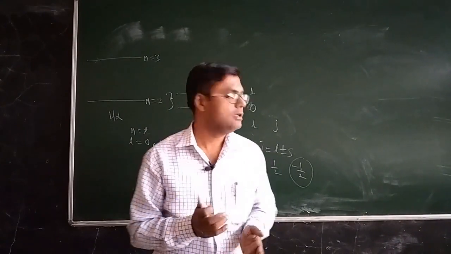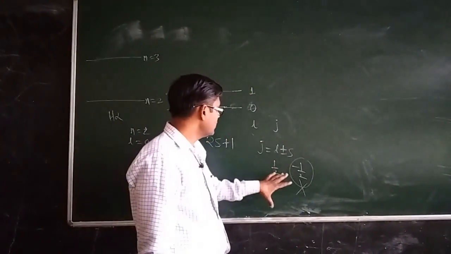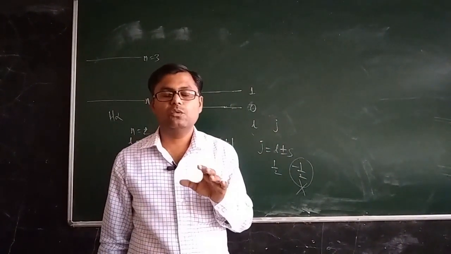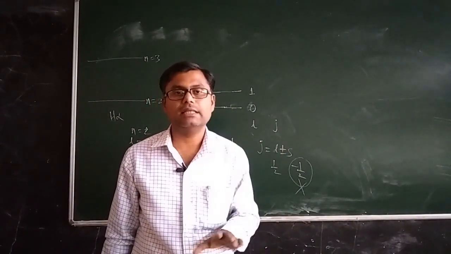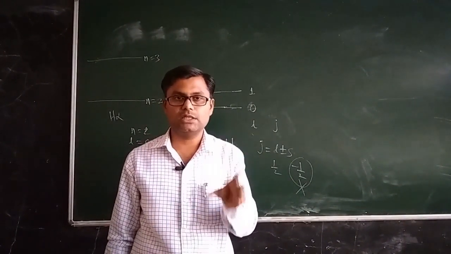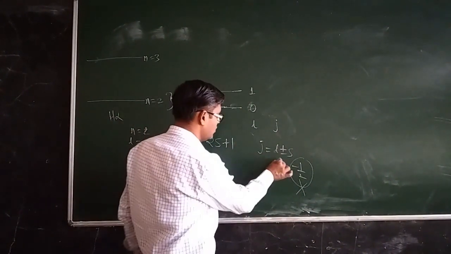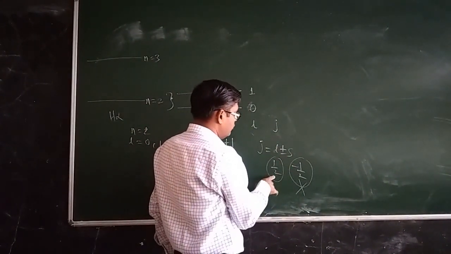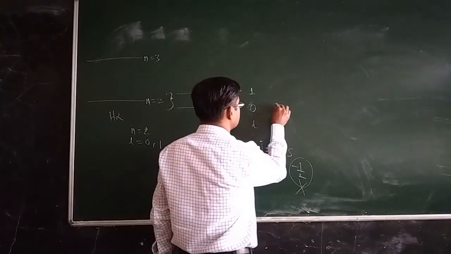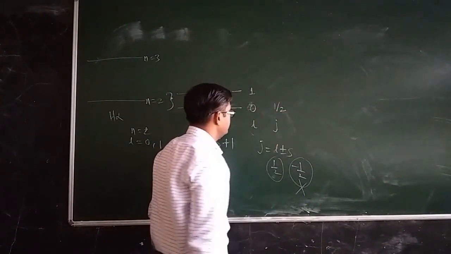So that is nonsense, and we have to discard this value. Therefore, the lowest state with L equal to 0 will always be a single energy level. There will be only one value allowed for J. So L equal to 0, and the J value will be equal to half.